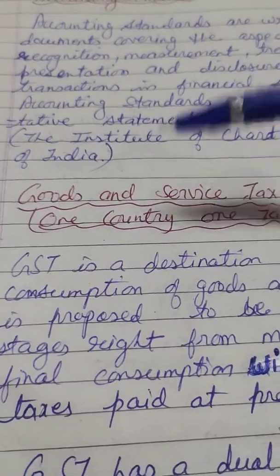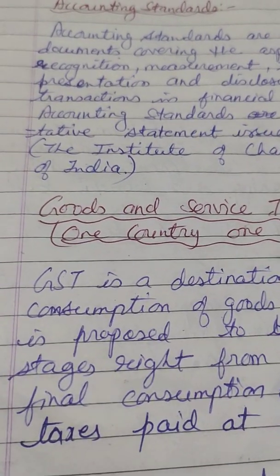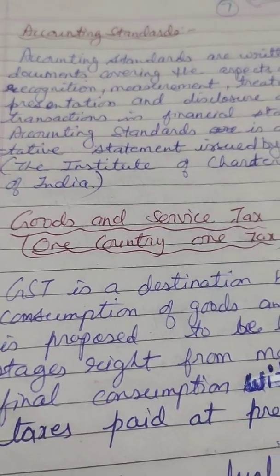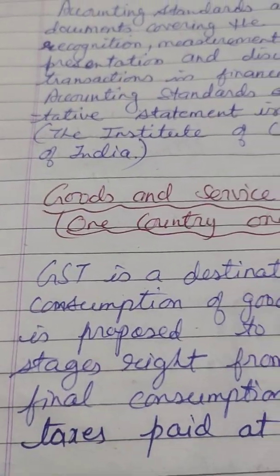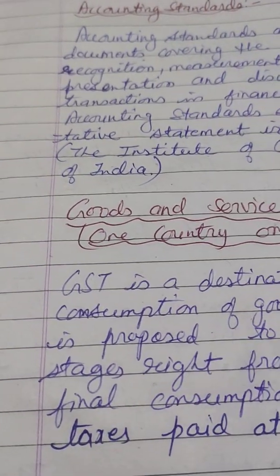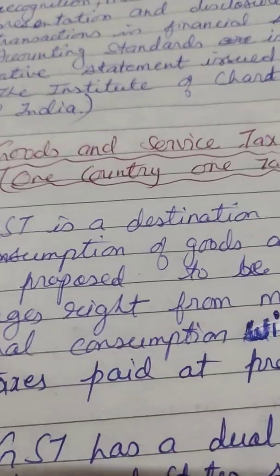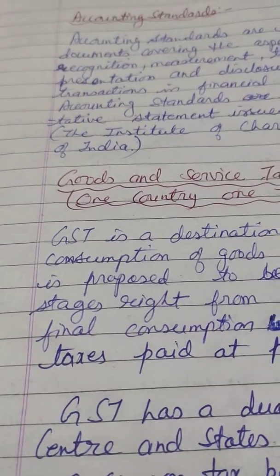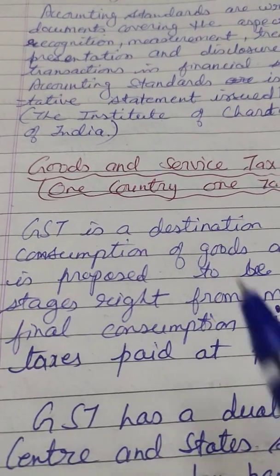Only one tax is levied by the government. So GST is a destination based tax. Destination based tax means it is based on place, on consumption of goods and services. Where these goods and services are purchased or sold or consumed, this tax is based on this, meaning destination.